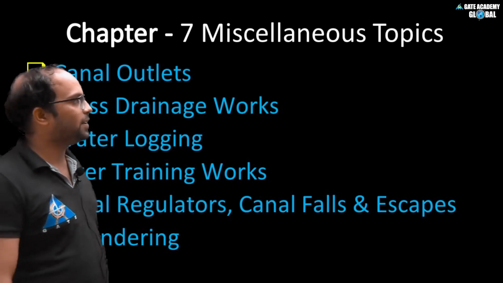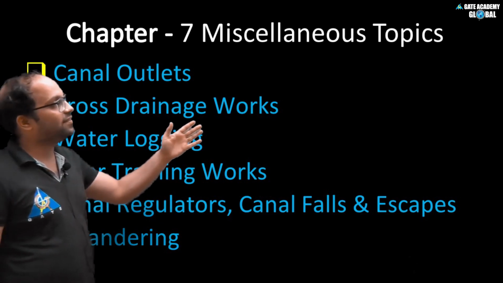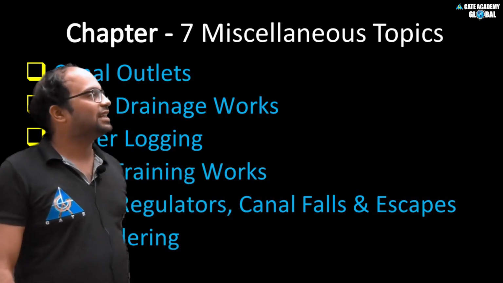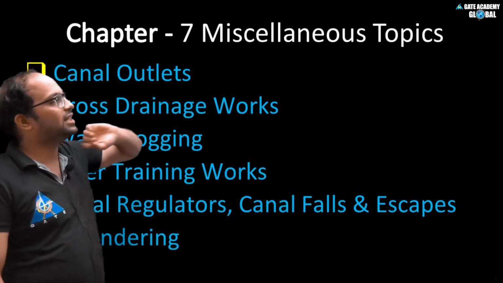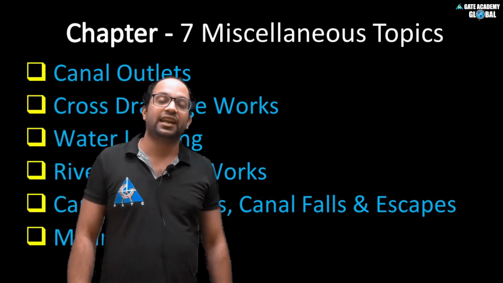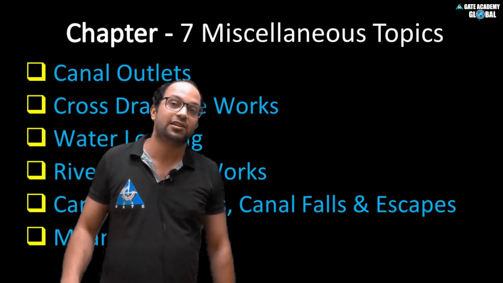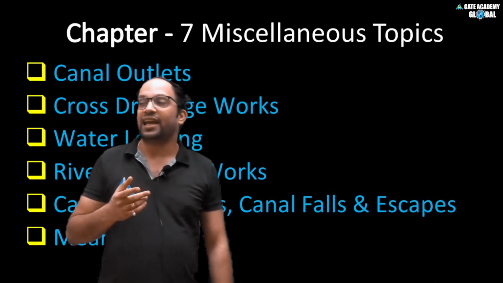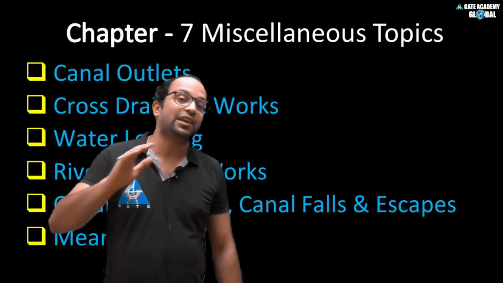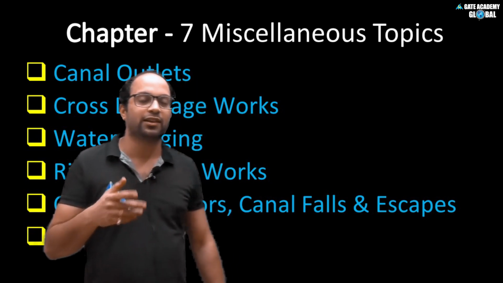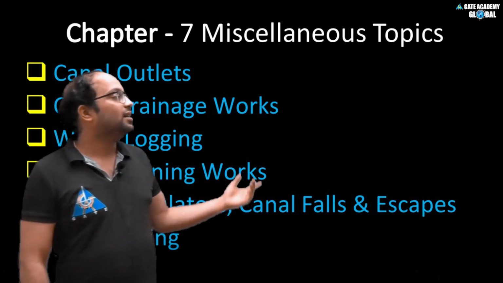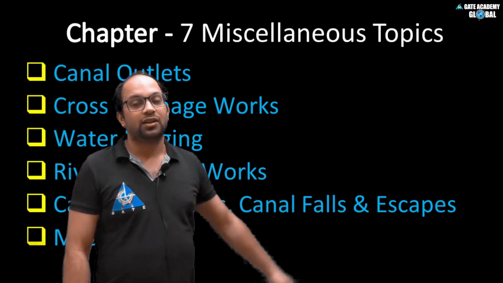Next is your canal diversion, cross drainage work. What happens in cross drainage work? In a cross drainage work, a natural drain will cross the canal. Like some roads will cross another road, so we build flyovers to avoid traffic. Here also we cannot mix the canal water and the drain water.